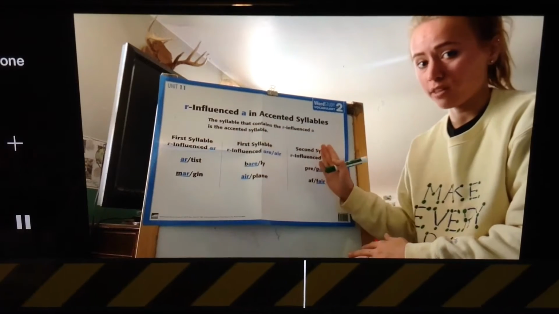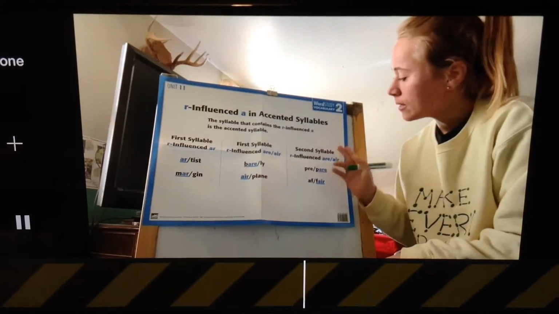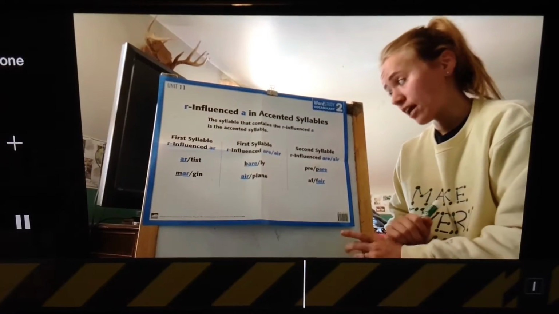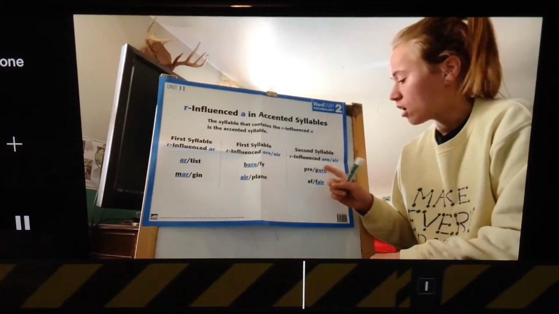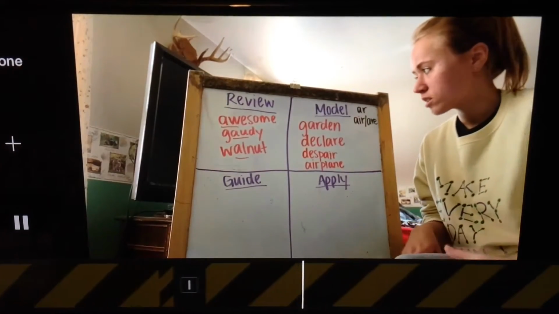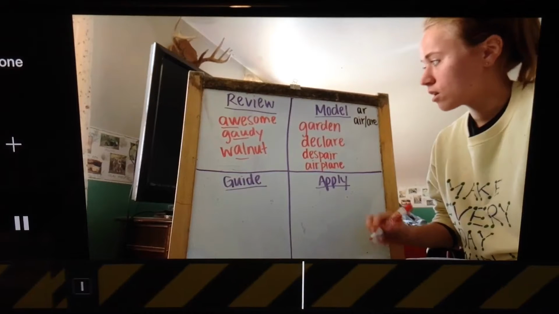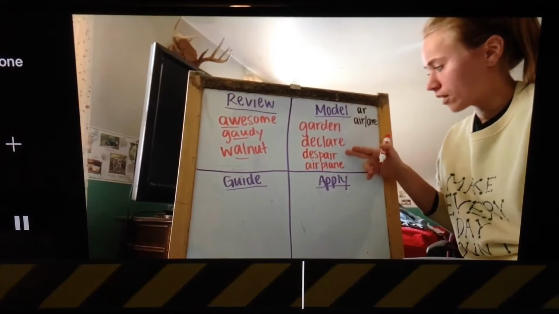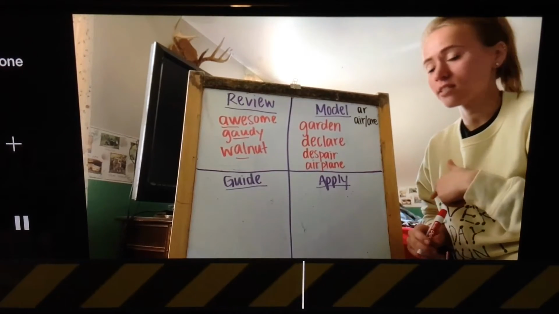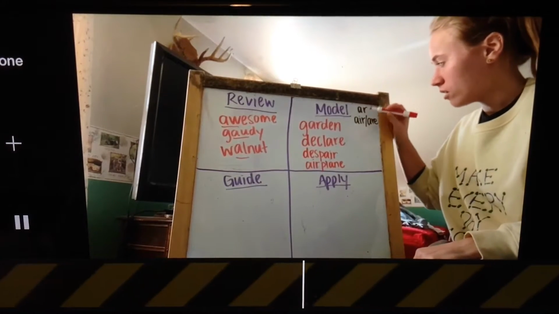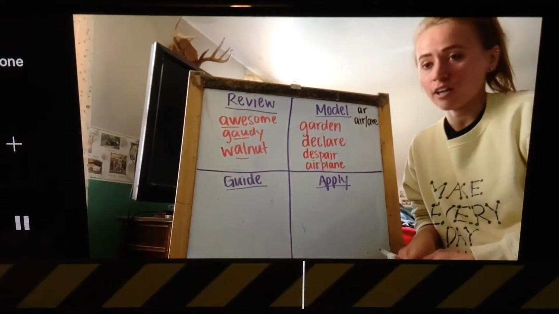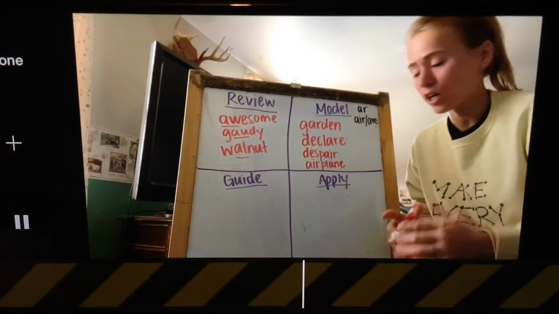So these are the 3 things we'll be sorting our words by. And examples of the ARE and AIR, the air in the second syllable, are prepare and affair. I want to tell you about 4 words in our model section. I have the words garden, declare, despair, and airplane. I'm looking for the patterns in my first or second syllable of AR, AIR, or ARE. AIR and ARE both sound like air.